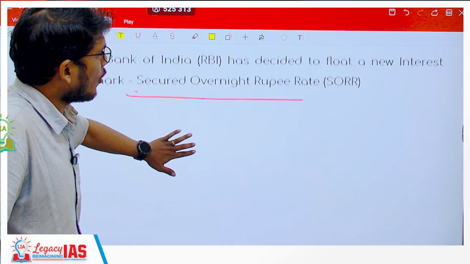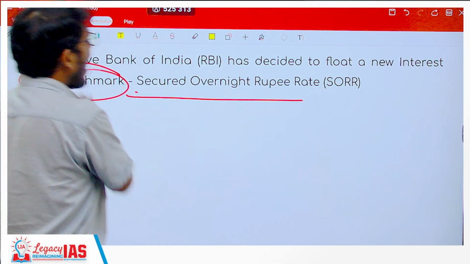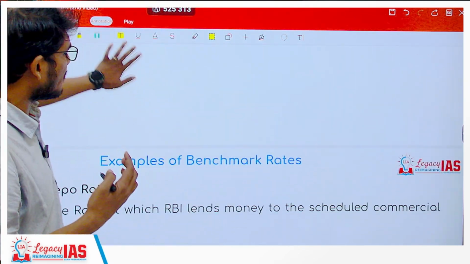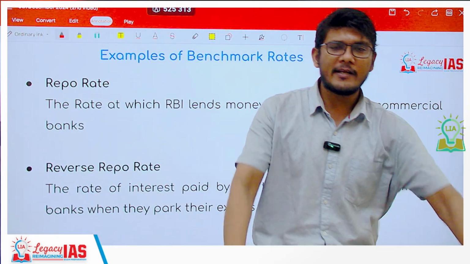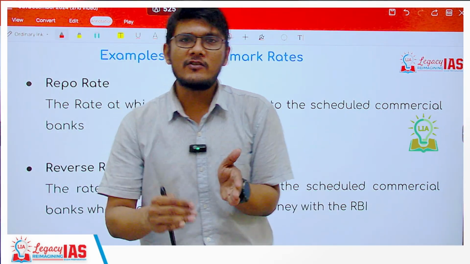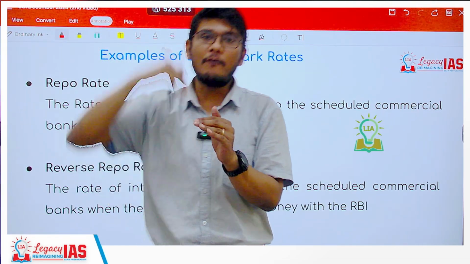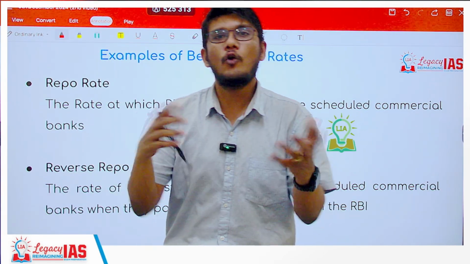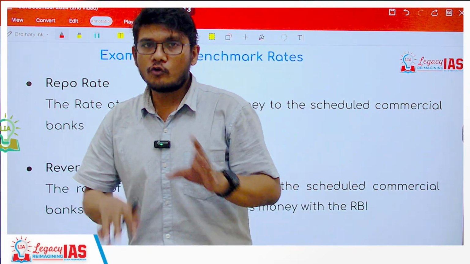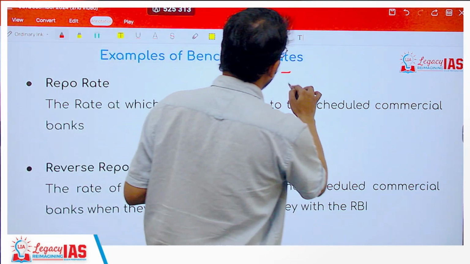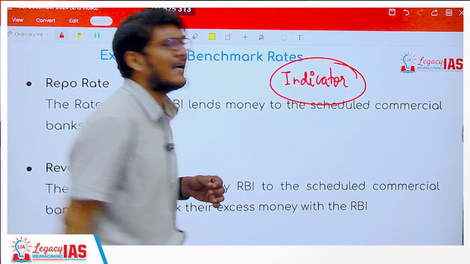Before we go into what is this SORR, we will first understand what a benchmark rate is and what the examples of a benchmark rate are. Benchmark rates help the entire market understand what the set standard is. It can be above which or below which the banks can or cannot loan. So this acts basically as an indicator for the entire economy.